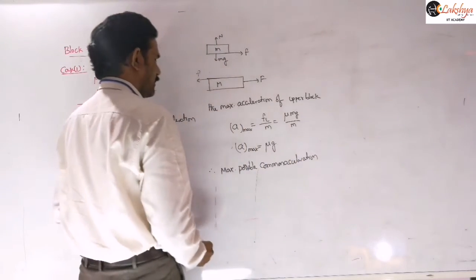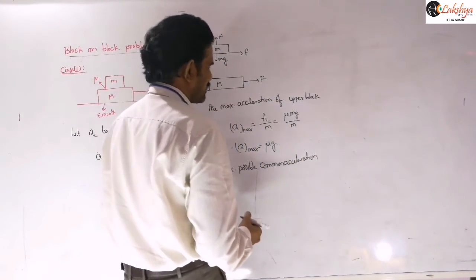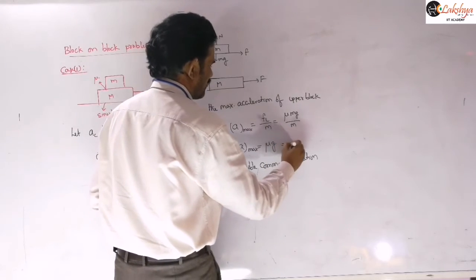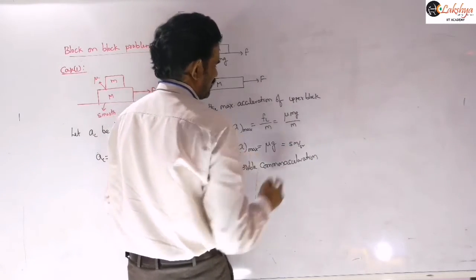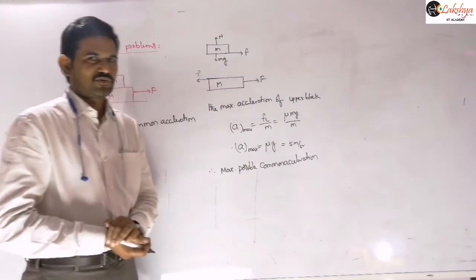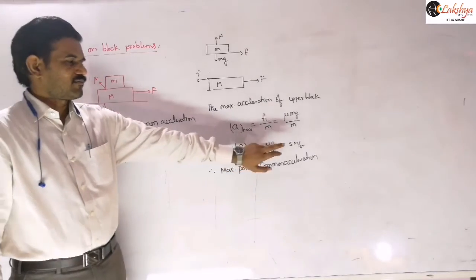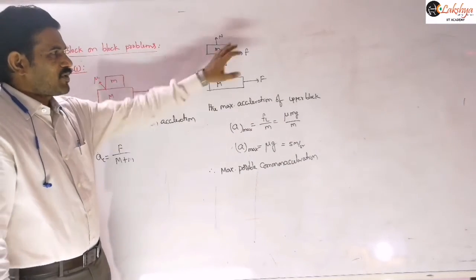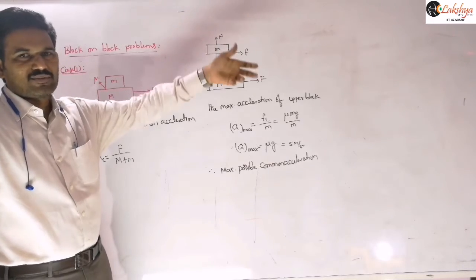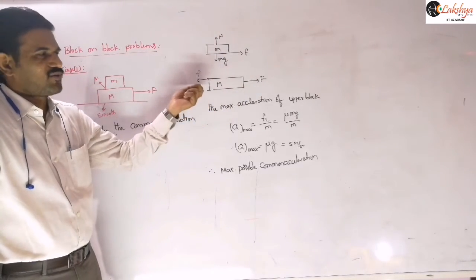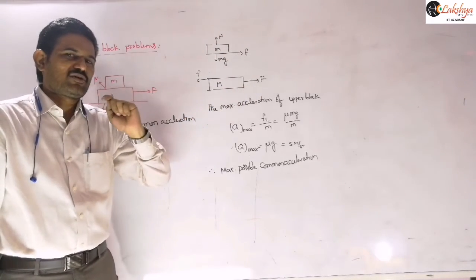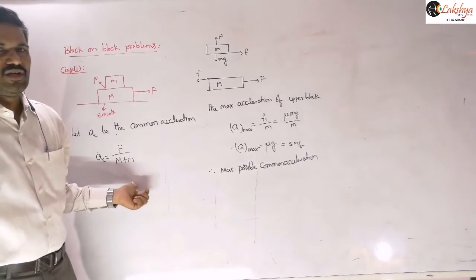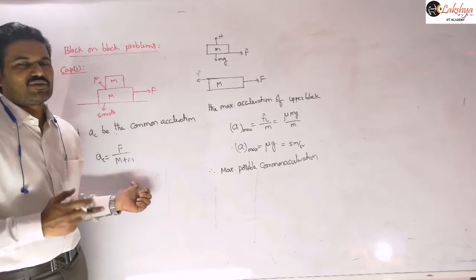Is it clear? Simply I can say that if this value is, say, 5 meter per second square. I am taking a numerical example so that you will get clarity. So this is 5 meter per second square, and the maximum possible acceleration of this block will be 5 meter per second square only. Initially we apply a very small force so that the common acceleration is 1 meter per second square, so then the upper block is also moving with 1 meter per second square only.